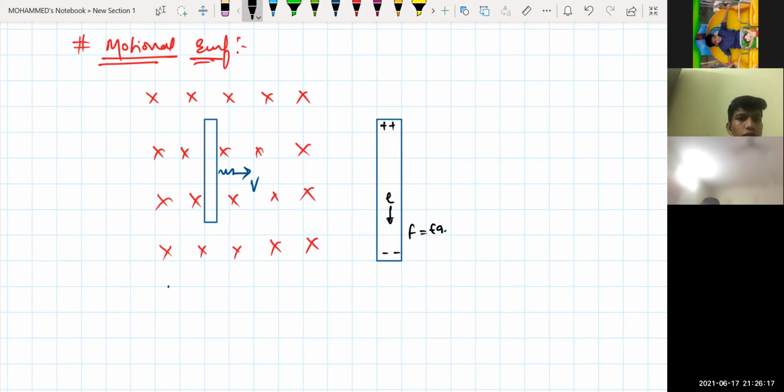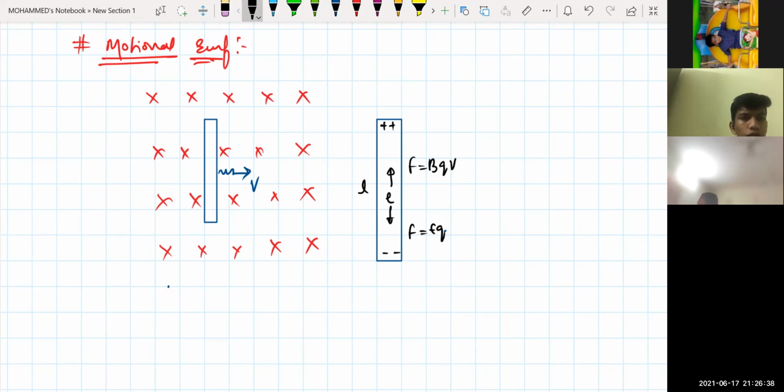F is equal to E into Q, and the magnetic force will be in the upward direction. So F is equal to BQV, because the rod is moving and the charges are also moving. Moving charges will experience the magnetic field and also the electric field. Instantaneously, for a small interval of time, if I'm talking about right now,